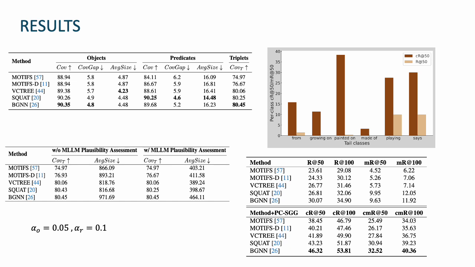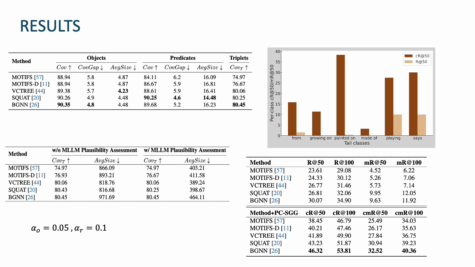These metrics are specific to conformal SGG and are variations of the recall at K and mean recall at K metrics used in standard SGG. Since conformal SGG results in sets of triplet predictions compared to a single prediction, we introduce these metrics for better understanding of how conformal SGG functions with the incorporation of PC-SGG. We can observe from the table itself that applying BGNN with PC-SGG results in the best performance.